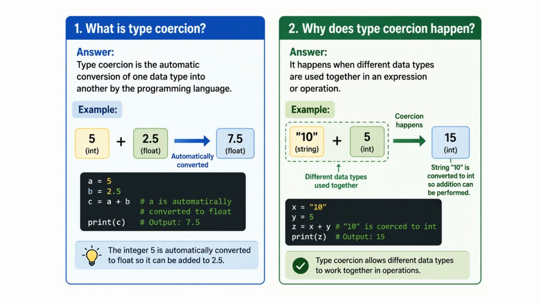In the Python code, variable x contains the string "10", and variable y contains the integer 5. When the program adds them together, coercion happens automatically. The output becomes 15. So remember this important point. Type coercion allows different data types to work together automatically in programming operations. This helps programs run smoothly and perform calculations correctly.